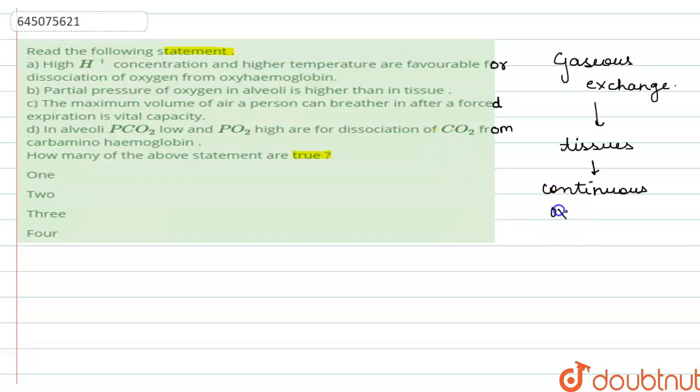This oxygen is absorbed from atmospheric air, correct?